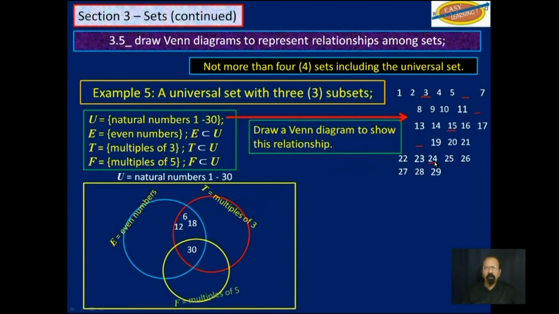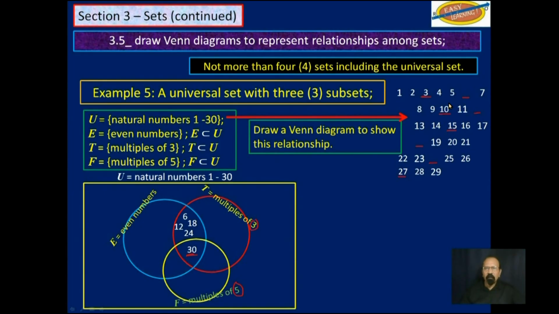24 is a multiple of 3 and it is an even number. So we will move 24 and put it there. 27 is a multiple of 3, but it is not an even number. So that seems to be all that we could fit in this place here. Next, we will look at multiples of 3 that are also multiples of 5, excluding 30 since we already have the 30 there. So let's go to 5.